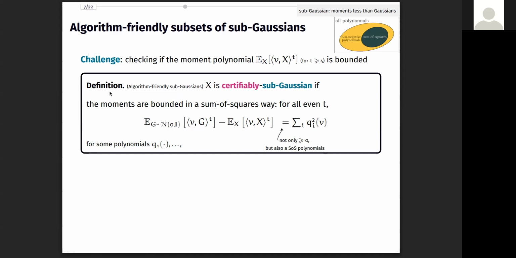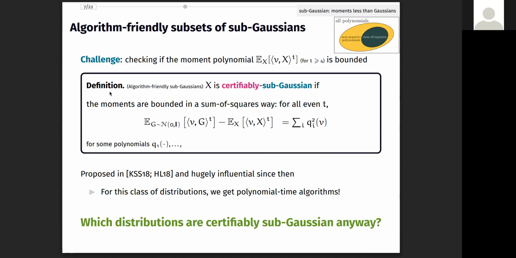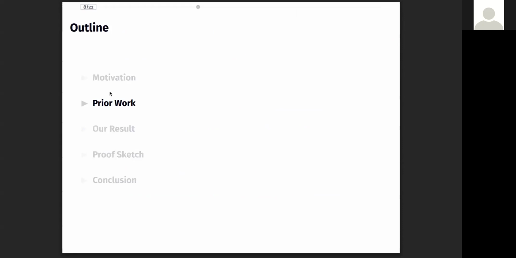To repeat, this condition is highly non-trivial because many non-negative polynomials are not sum of squares. This definition was introduced in these two works and has been hugely influential since then. Indeed, if the data satisfies this stronger certifiable Subgaussian assumption, then we do get polynomial time algorithms for many important problems. This leads to a natural and important question: which distributions are certifiably Subgaussian anyway? We now want to understand which Subgaussian distributions are also certifiably Subgaussian.